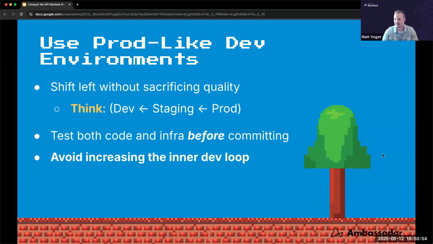Many teams do have hybrid or some kind of remote test setup. Maybe it's ephemeral test environments. Maybe they have a staging environment, right? But I think the goal is to try to shift that left as far as possible. And I think with the shared development environment, we can get the best of both worlds there.